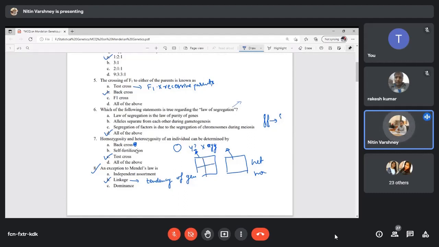So on the basis of offspring we can say that this will be a homozygous parent or heterozygous parent. Okay, so this will be a test cross.